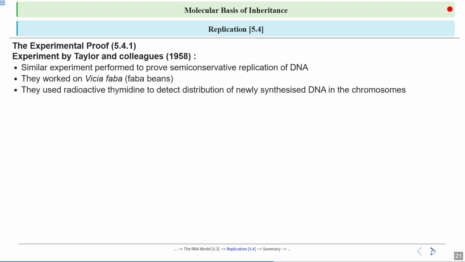Here, instead of the heavy and light isotopes of nitrogen, they used radioactive thymidine to detect the distribution of newly synthesized DNA in the chromosome.